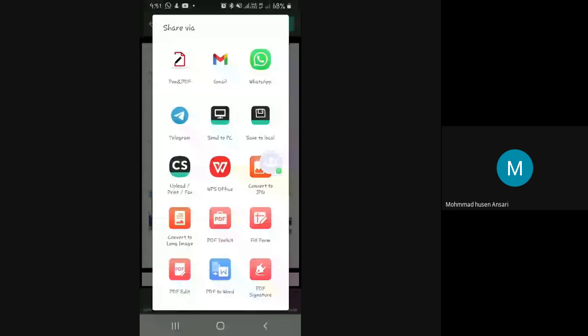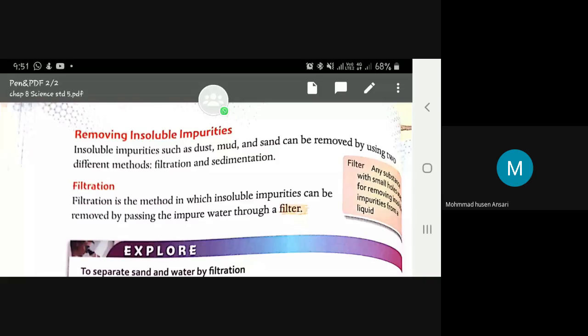Now we will learn how to remove these impurities, because we have to remove those impurities before drinking. We have to remove all the impurities in the water first, only then can we drink it. Ma'am, can I read? Yes, Ansari, start reading.